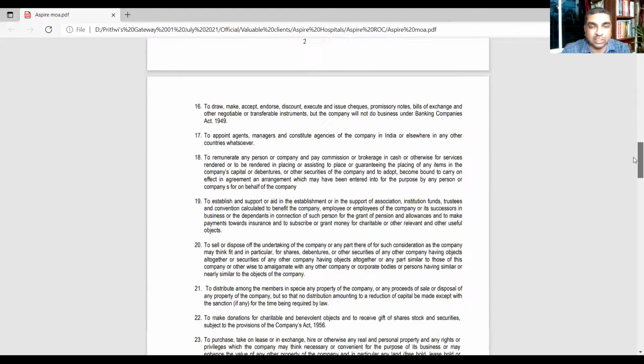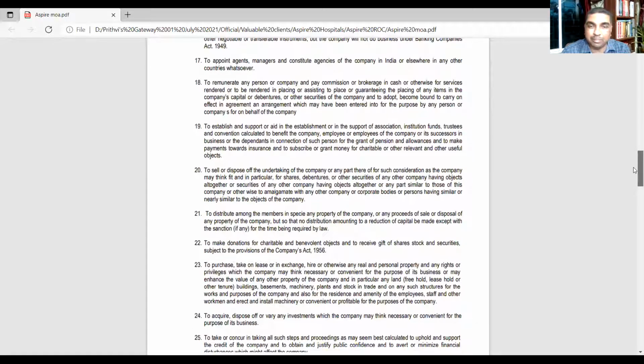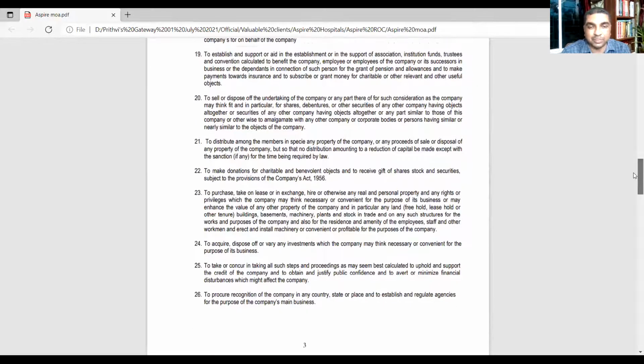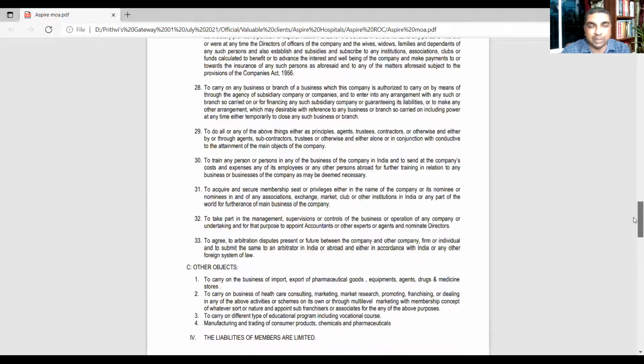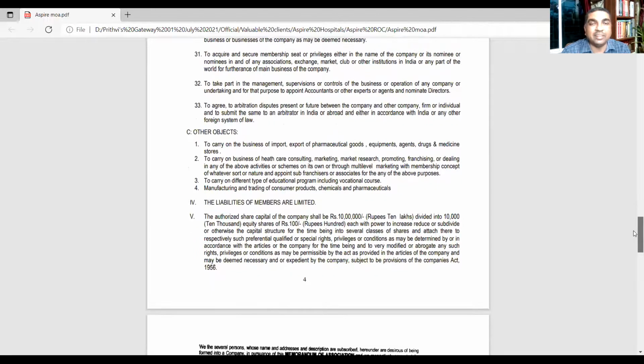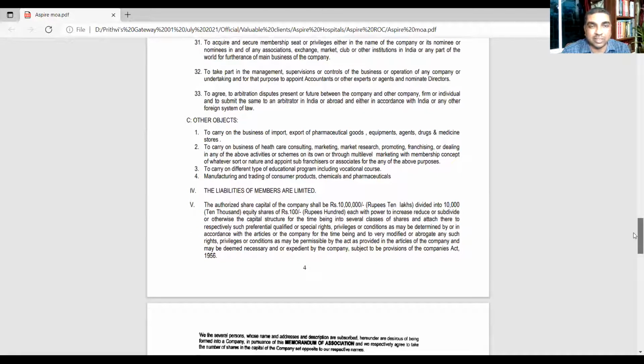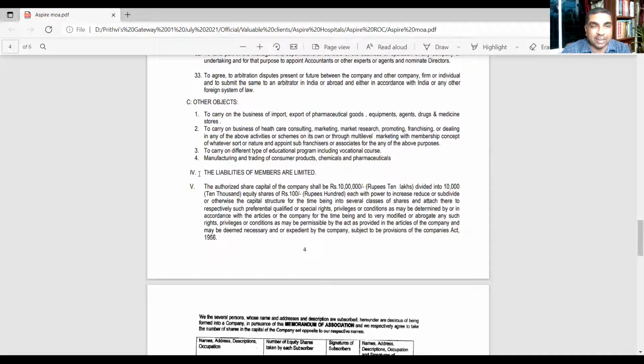The company can do all these things; it cannot do anything beyond this scope. This object clause in fact specifies the scope of the company, what the company can do. And then other objects are also there. Then the 5th part is the liability clause. It clearly says what the liability of the members is.